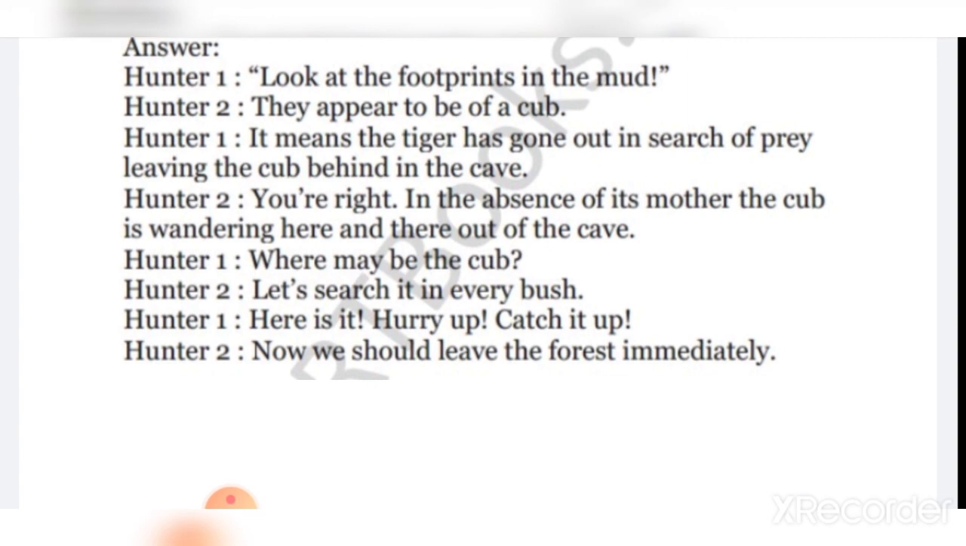So that's it. This you have to write in your English notebook with neat and clean handwriting.